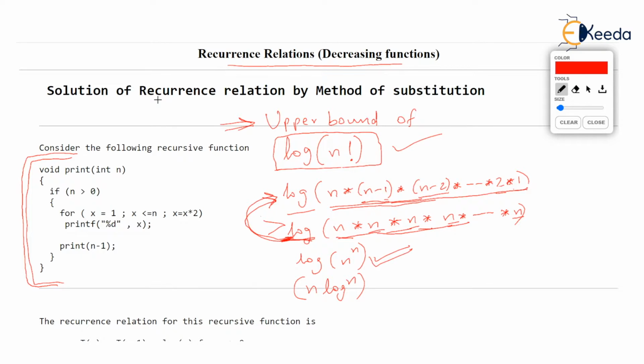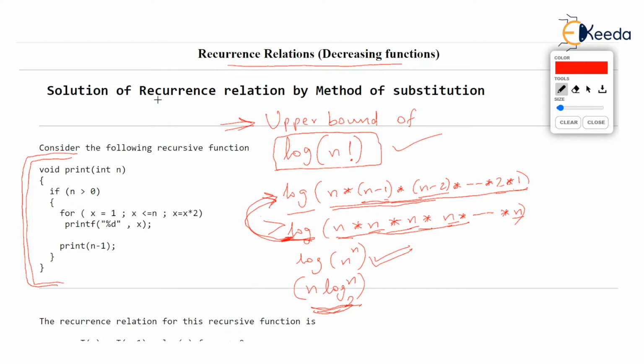So log of n raised to n is definitely greater than log of n factorial. But then this can be written as n log n using our logarithmic theorems. We know that log of x raised to y is y into log of x. So this is nothing but n log n to the base 2.